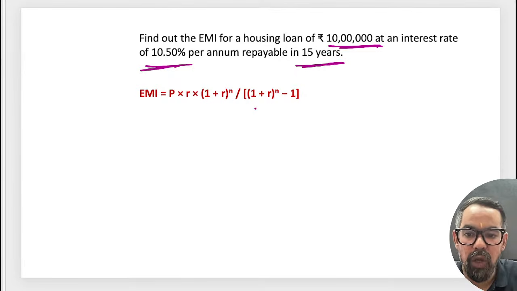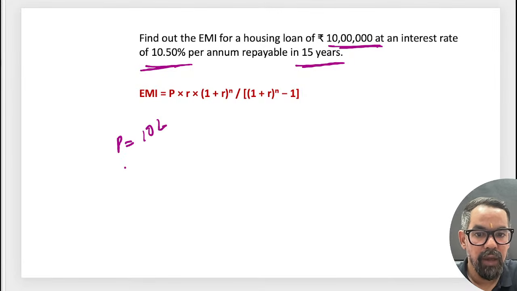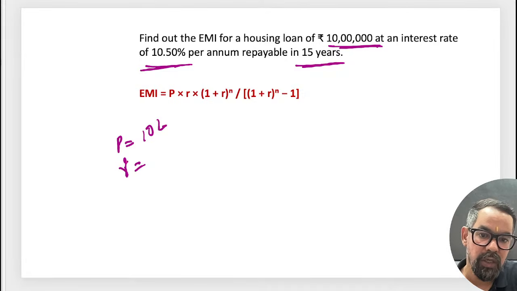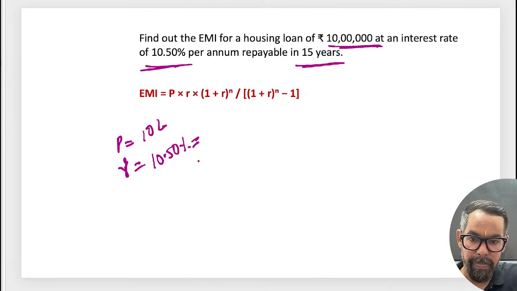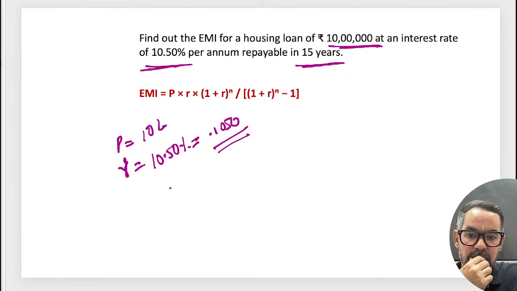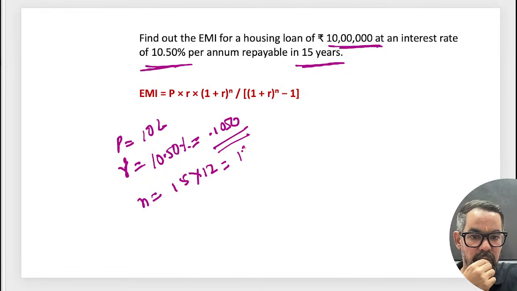If I solve this equation, the principal amount is 10 lakh, and the rate of interest is 10.50%, which is 0.1050. This is for 15 years. If I calculate on a monthly basis, n is 15 into 12, which is equal to 180.